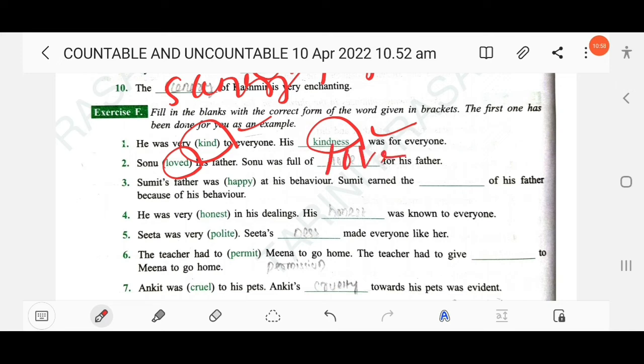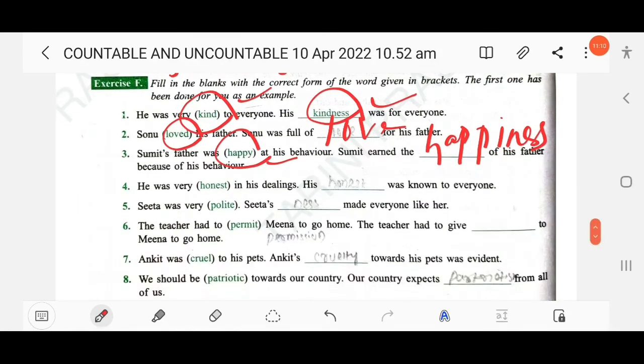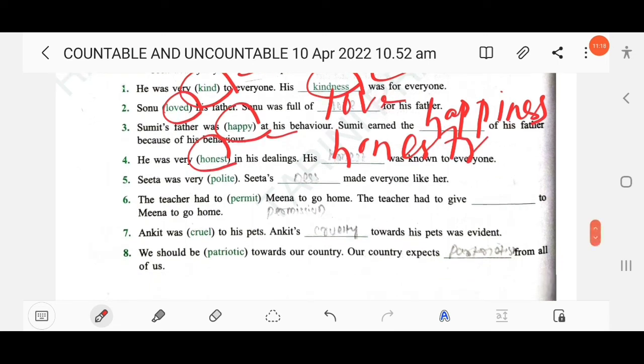Then next, Sumit's father was happy. Happy, adjective. So here happiness. Sumit earned the happiness of his father because of his behavior. He was very honest. Honest, adjective. Its abstract noun is honesty. His honesty was known to everyone.